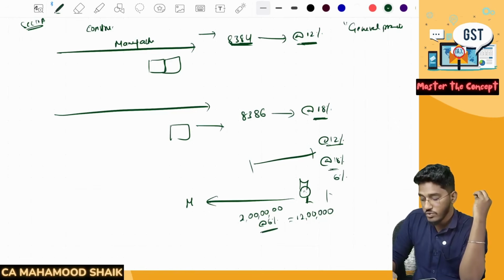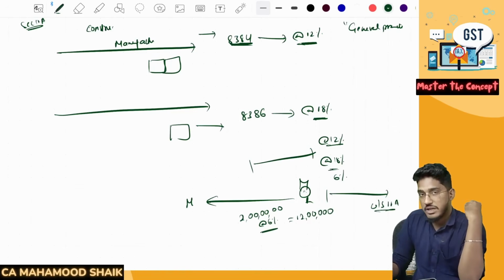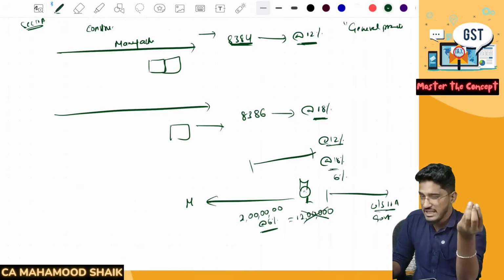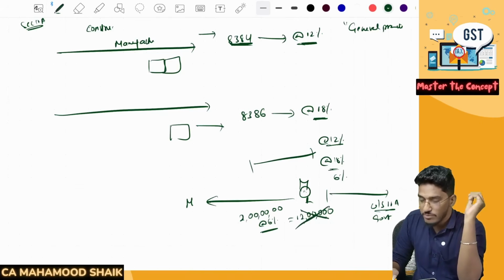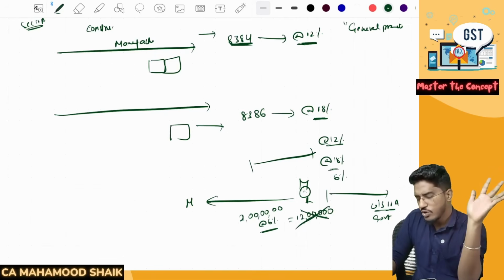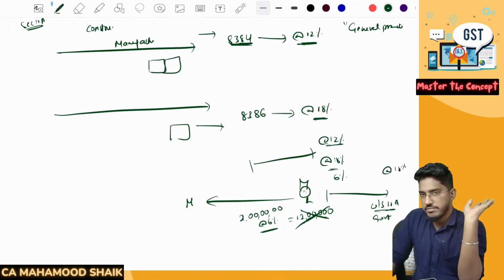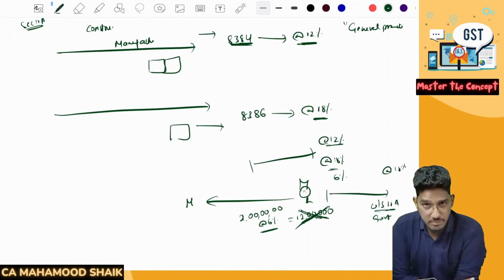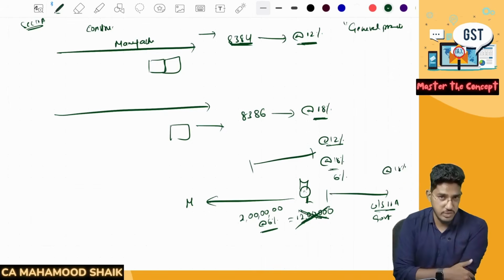manufacturers. Now here also, under the power given under section 11A, on the basis of recommendations of the council, government can say that okay, you need not pay that 12 lakh rupees. We will give you relief because you are doing it as a part of general practice. No, there is no intention for you to cheat us. It's a general practice. You have done it. Okay, we will not demand from you this 12 lakh rupees, whatever has happened. Going forward, if you pay 18%, it will be enough. We will not dig into your past and make you compensate for whatever has been done till now, because it was a general practice. Everybody is doing it.